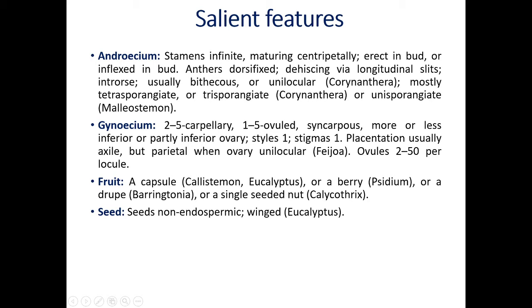The innermost whorl of the flower is called gynoecium. Individuals of gynoecium are called carpels. Now, in this family, the carpels are 2 to 5. That means bicarpellary, tricarpellary, tetracarpellary, or pentacarpellary. Different plants have different numbers of carpels. Ovules are 1 to 5.